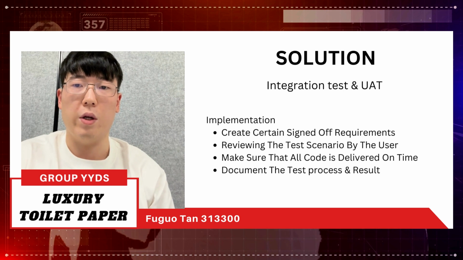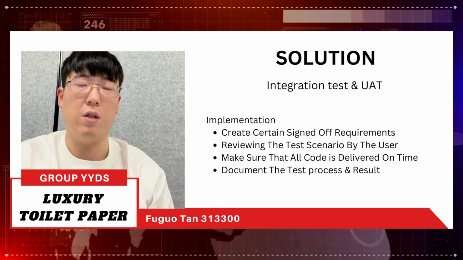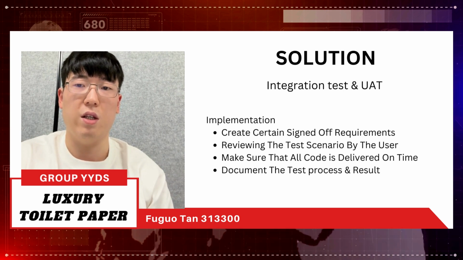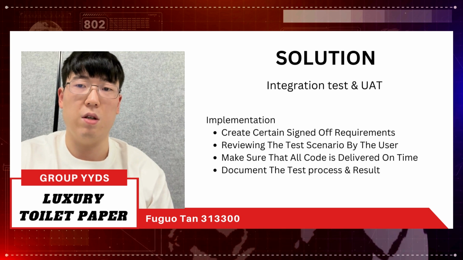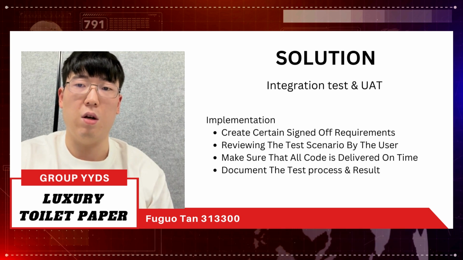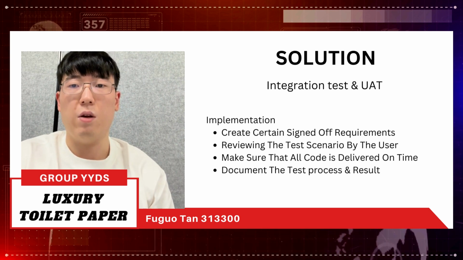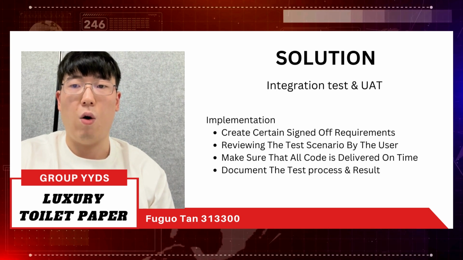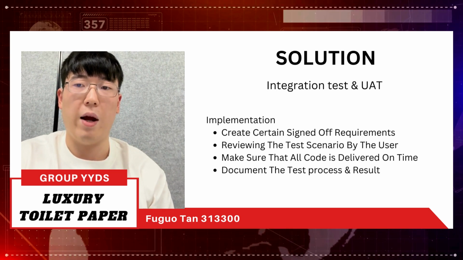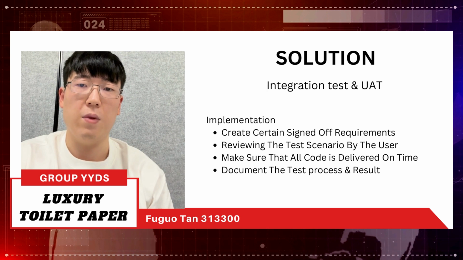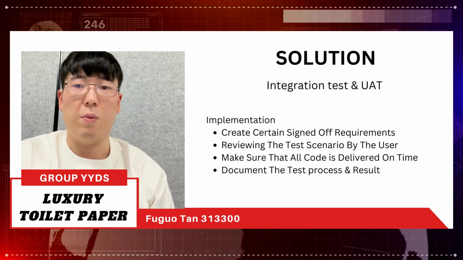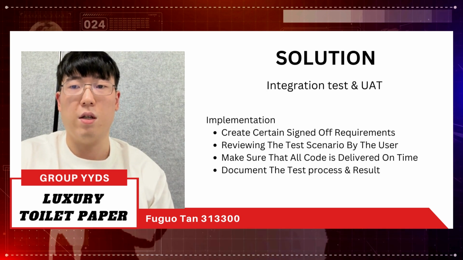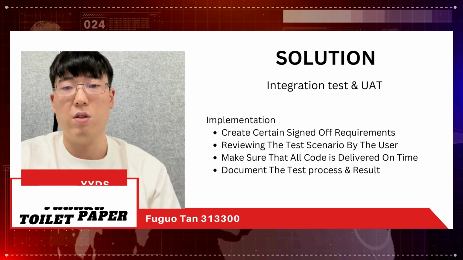We will create several test scenarios based on the actual use cases of the system, and we will test the system in those use cases. And after that, we need to make sure that all code is delivered on time before we actually test the system. And at last, we need to document the test process and results for further reference.